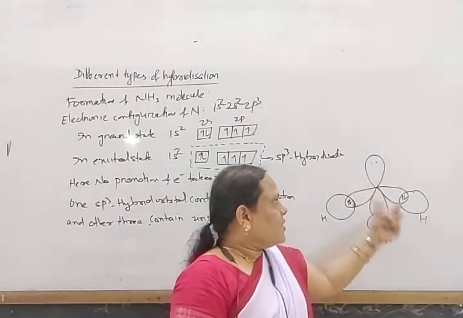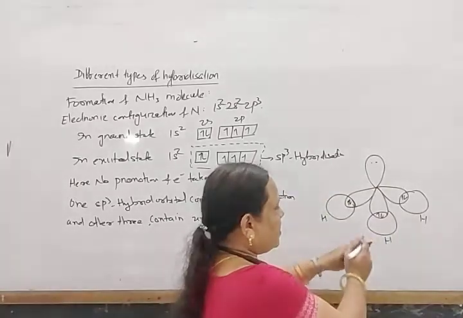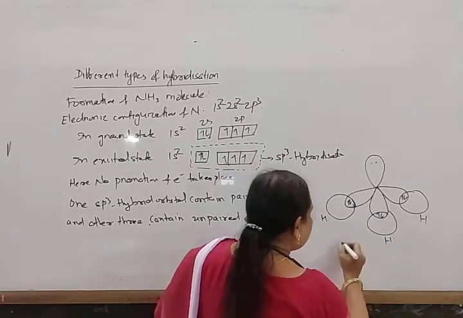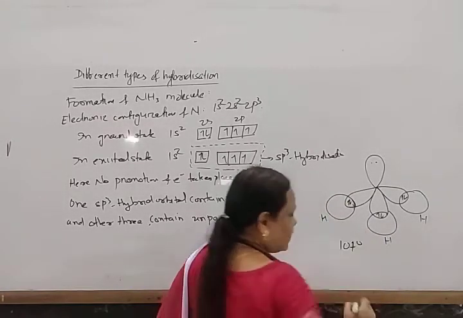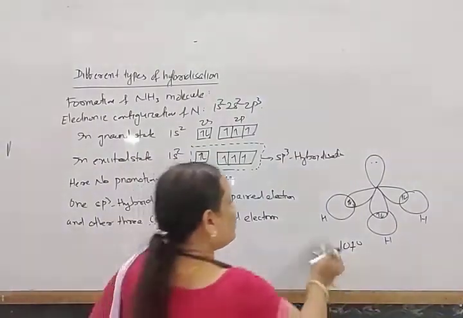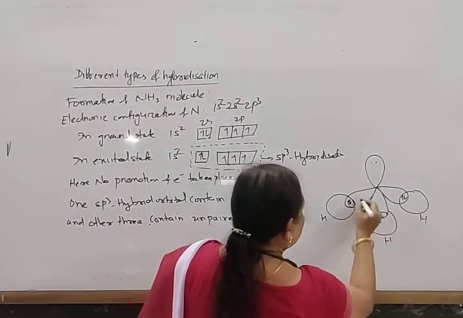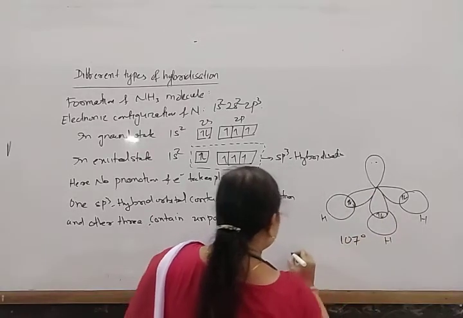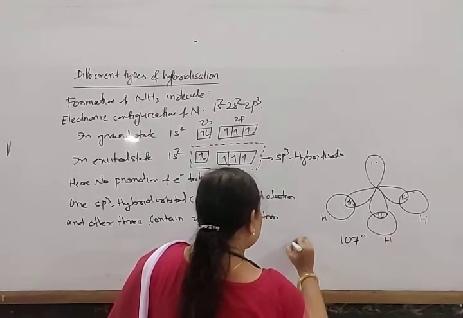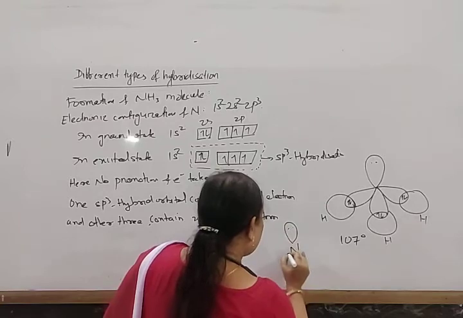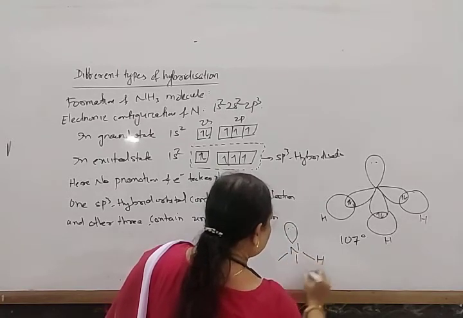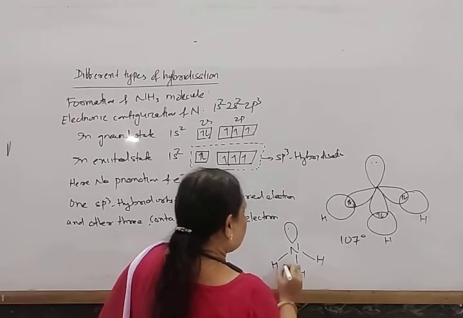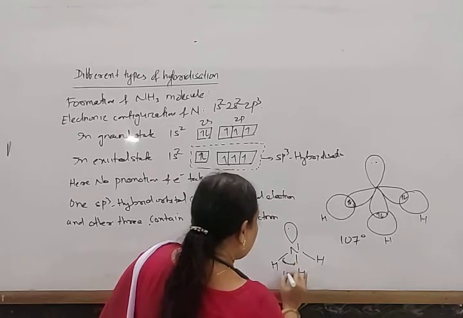So in this way, the bond angle is squeezed and the bond angle becomes 107 degree. So here the bond angle between this and this becomes 107 degree. Or we can write, this is the pair of electrons and H like this, so here this is 107 degree.